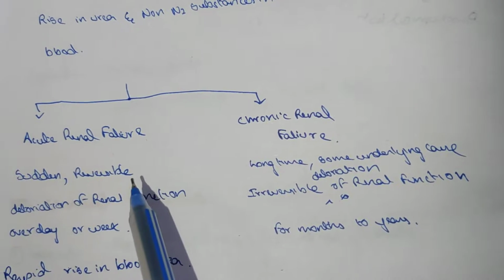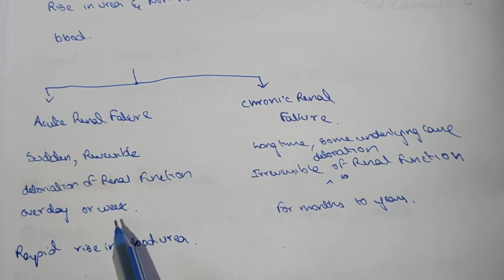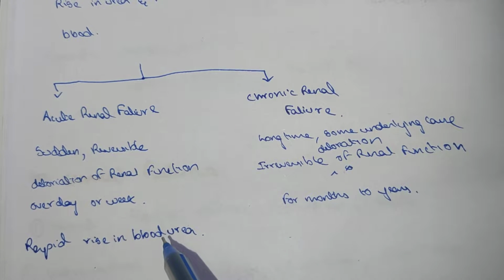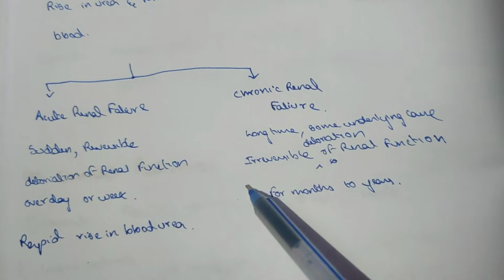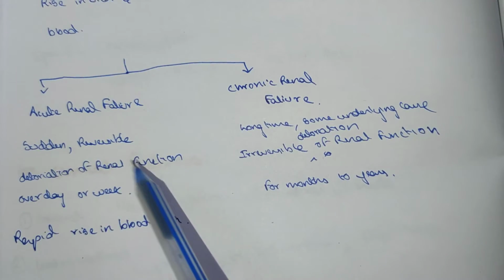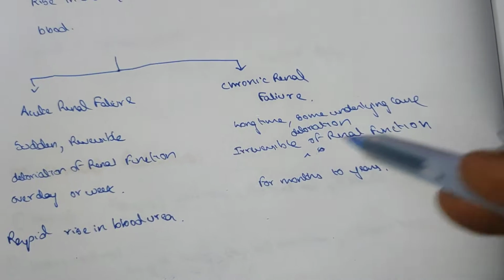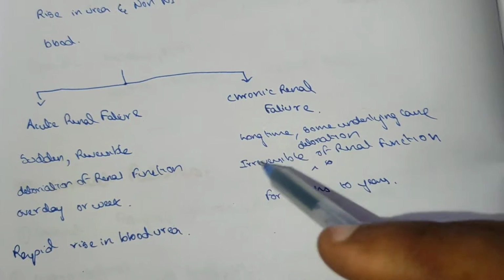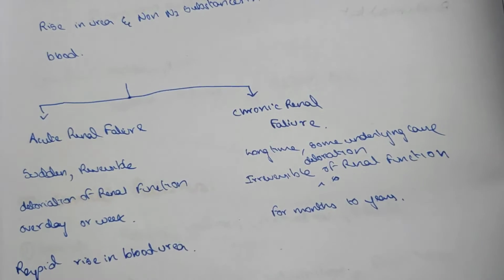Acute renal failure is a sudden, reversible deterioration of the renal function over a day or a week. It is a rapid rise in blood urea. The chronic renal failure is long term. The word acute means it is sudden and reversible, but chronic renal failure is long term, with some underlying causes that are irreversible. There is no chance of it being reversed. It is an irreversible deterioration of the renal function over a month or a year.